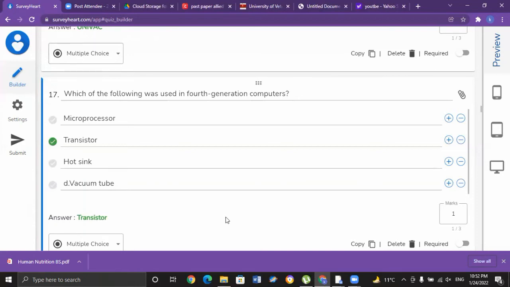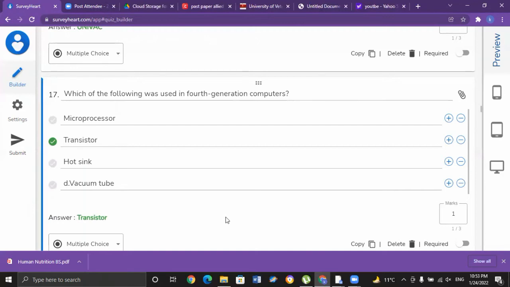The fourth generation of computers was developed between 1971 and 1980, and it consists of very large scale integrated circuits, VLSI, you can call it. These VLSI circuits consist of 5,000 transistors and other circuit elements.